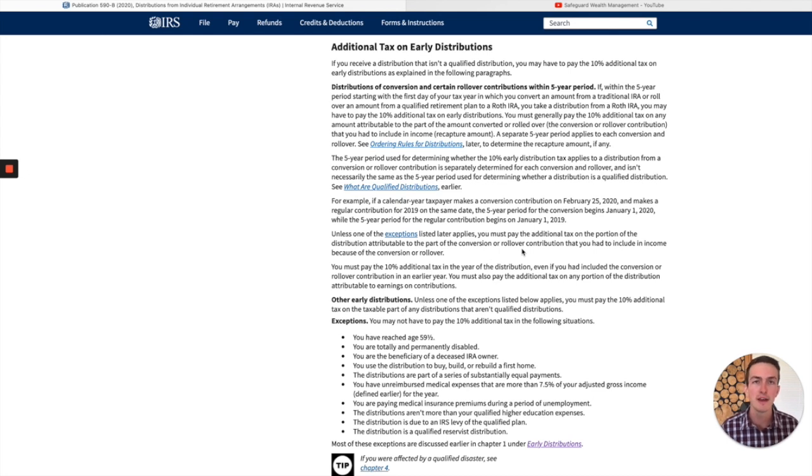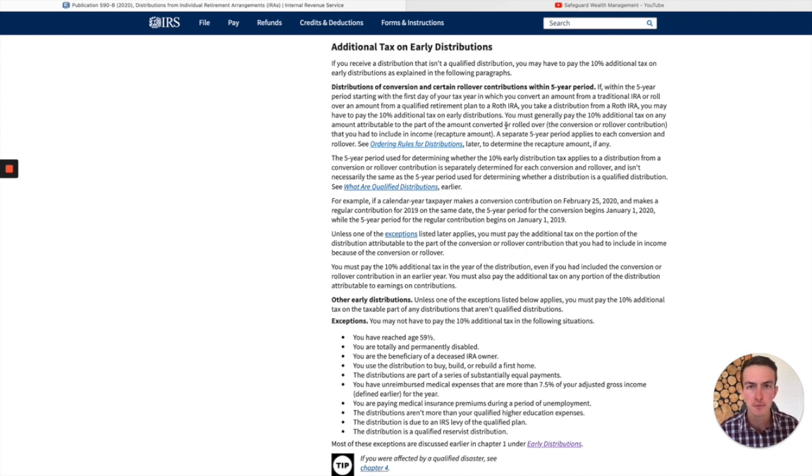So basically what the 5-year conversion rule is, if you perform a conversion, a Roth conversion from traditional IRA to a Roth IRA, you essentially have to wait 5 years in order to access that conversion. So you can perform a conversion at any age, but basically you have to wait 5 years in order to access that conversion, unless some specific exceptions apply.